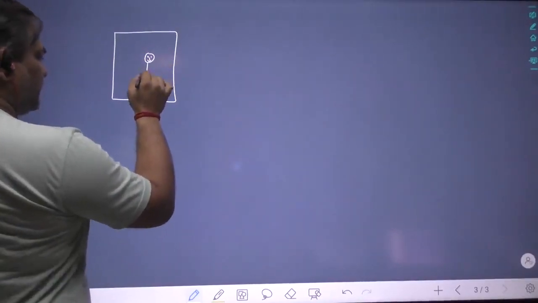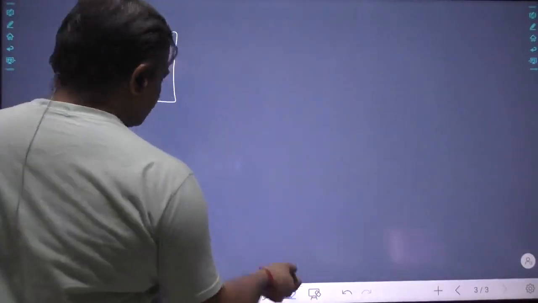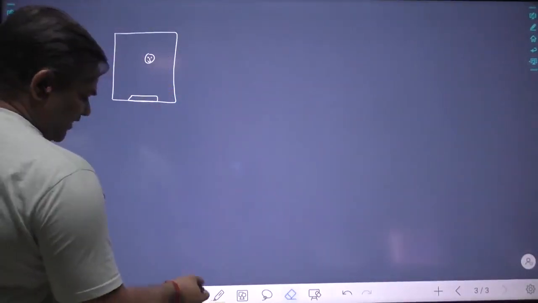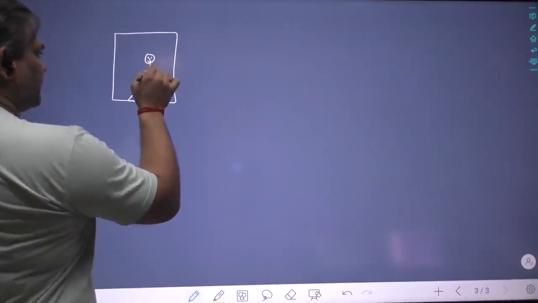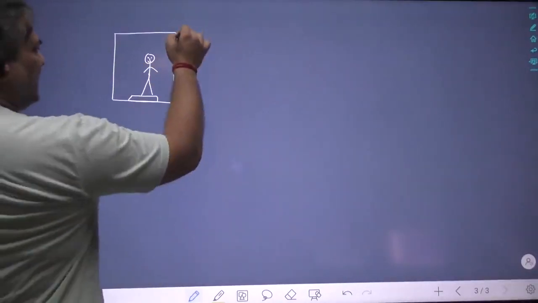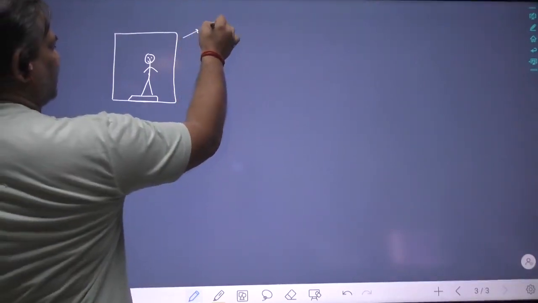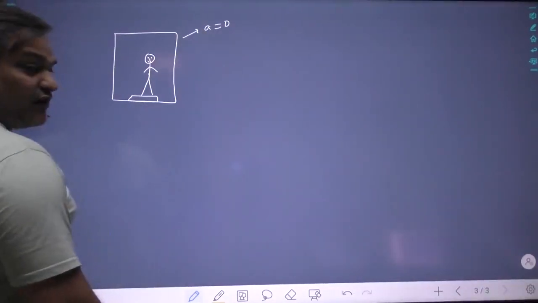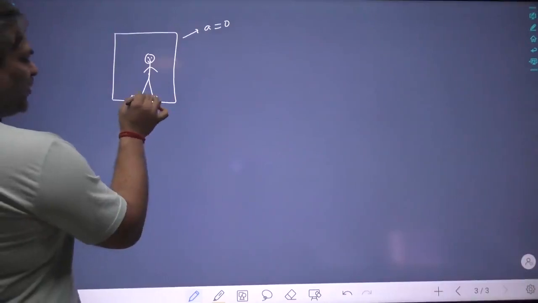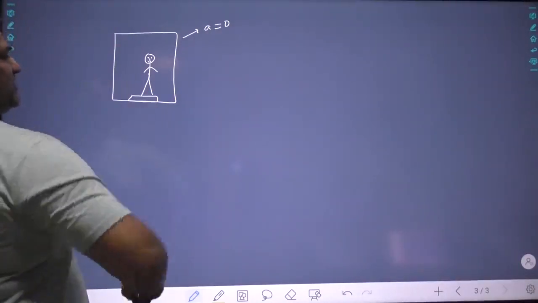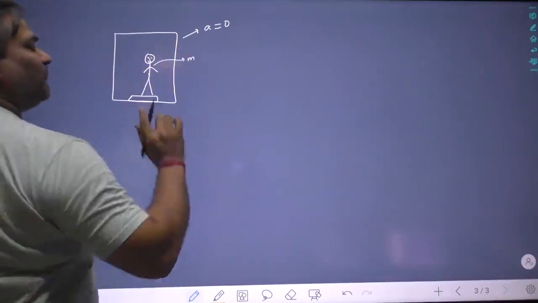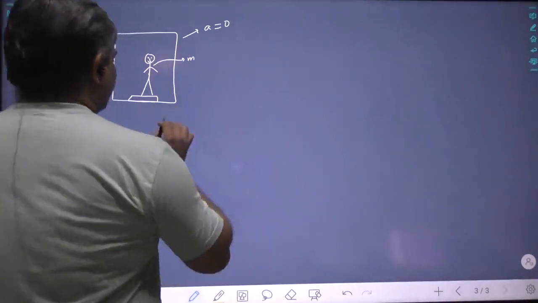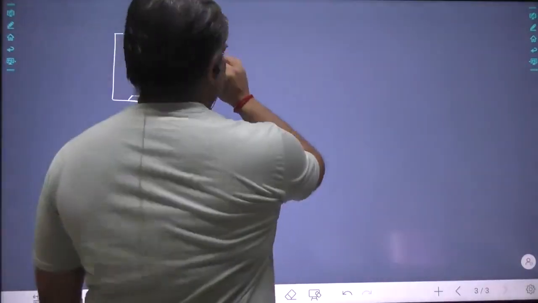Now when the lift has acceleration 0, what is the normal reaction felt by the weighing machine? Consider this person, actual mass is m.